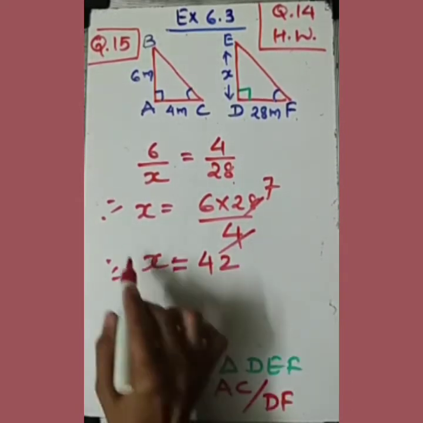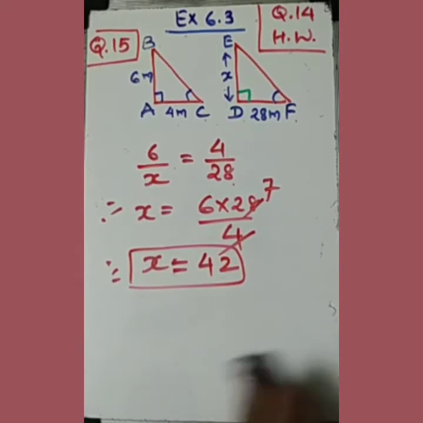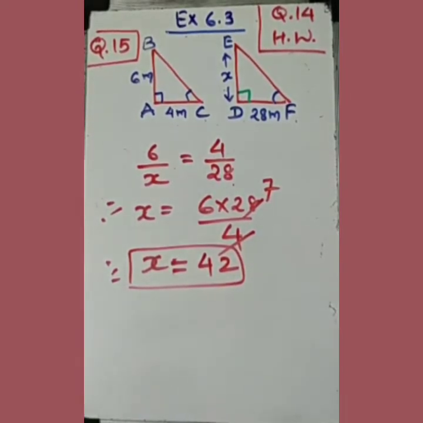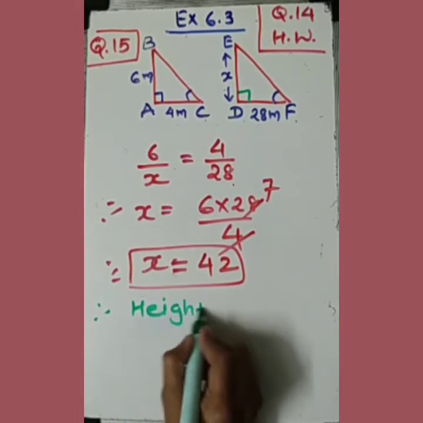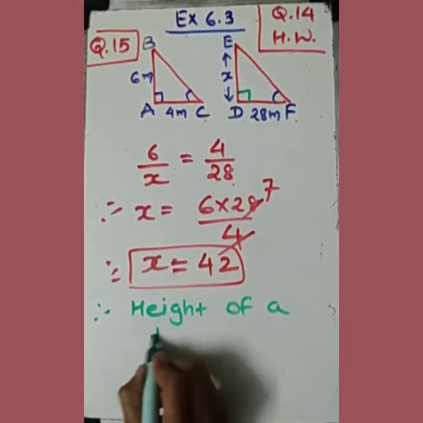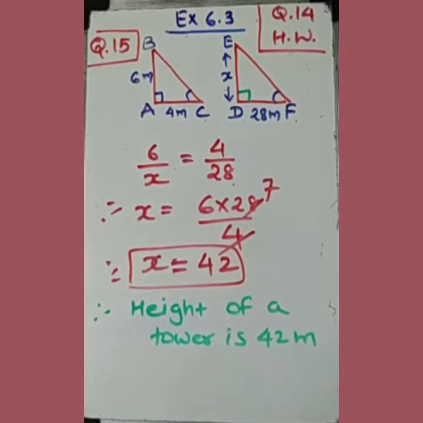6x equal to 42, and what we assumed, x is actually the height of a tower. So we need to write, therefore, the height of the tower is 42 meters. Simple, very easy question, right?